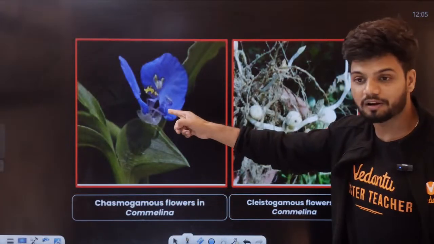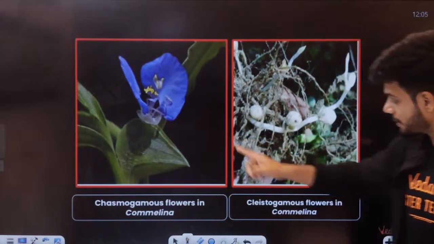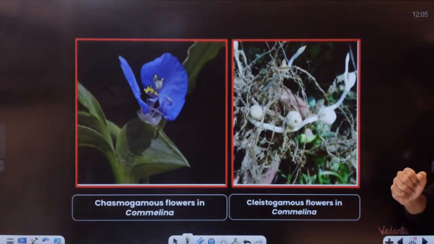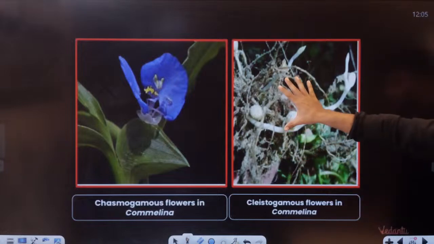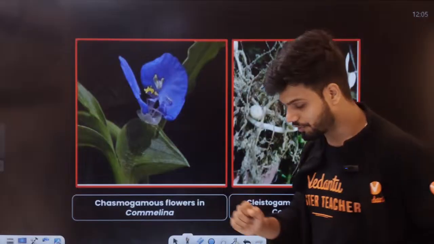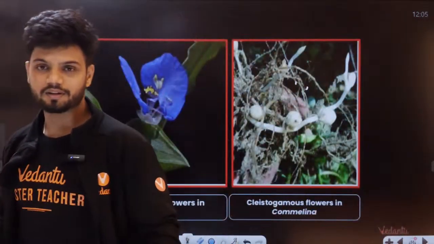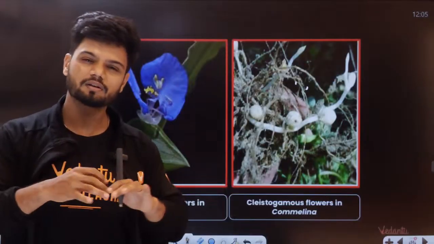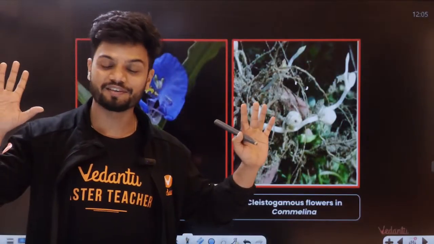It can have an open flower, but it can also have a closed, underground flower. So here only self-pollination, here cross-pollination can occur. Tell me yes or no. Beautiful, right? Are all of you understanding? Cleistogamous, closed. Chasmogamous, very open.